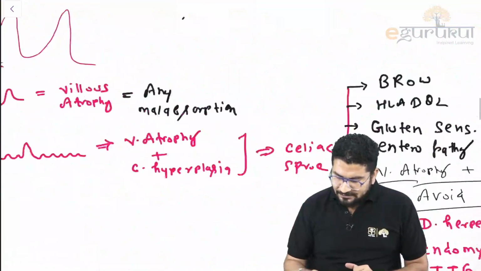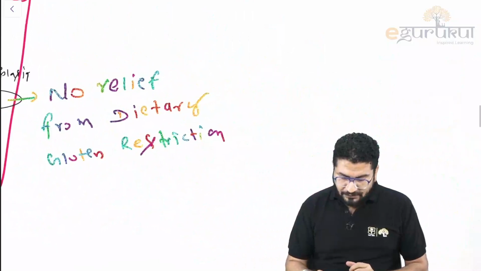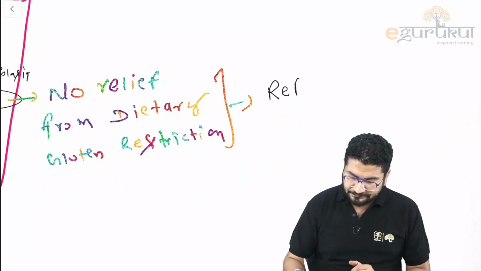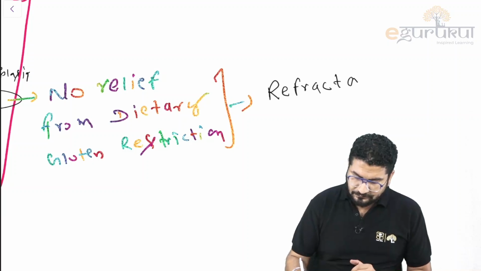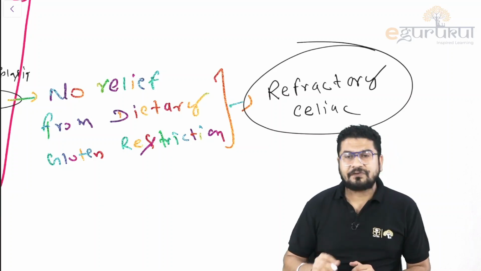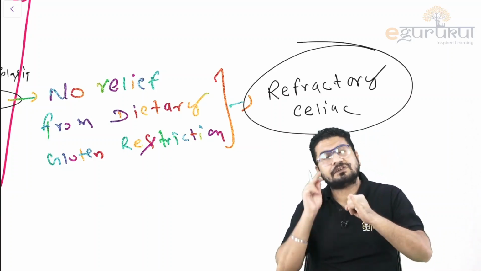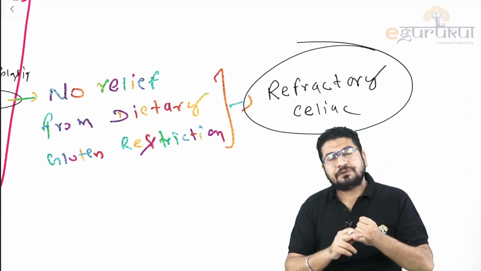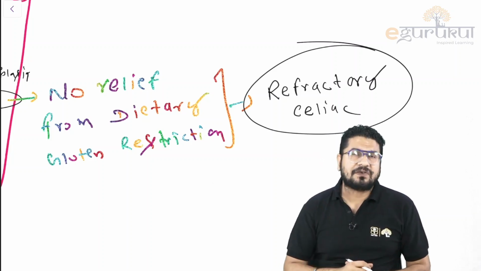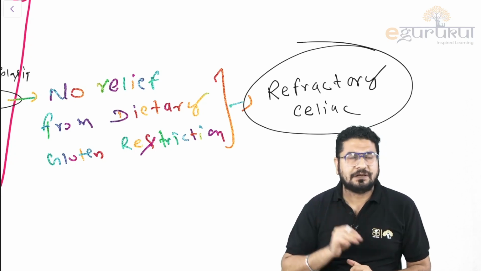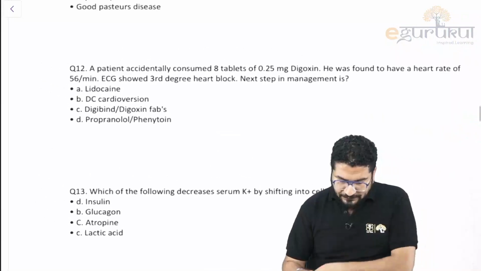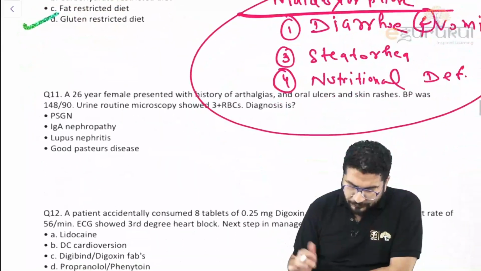But if it is not controlling after this, then that celiac is called refractory celiac disease. In refractory celiac, we need to restrict soya, we need to restrict other cereals, and we should give steroid. So that is what we call refractory celiac. So we should also restrict soya items. So the answer is celiac sprue or gluten restricted diet.